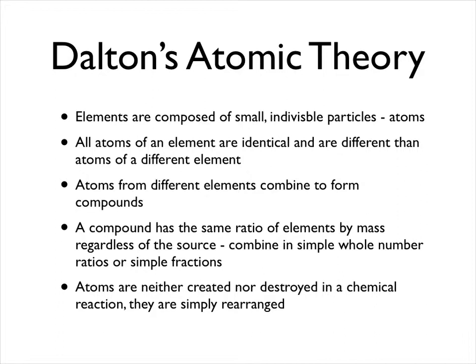To discuss atomic theory, we have to understand where the atomic theory came from. Originally, the atomic theory was proposed by a Greek philosopher named Democritus. And his argument went like this. If you tear a piece of paper in half, and then you tear the half in half, and you tear the quarter in half, and you tear the eighth in half, and so on and so forth, eventually you'll end up with a piece that is the tiniest indivisible portion, and he called that atomos.